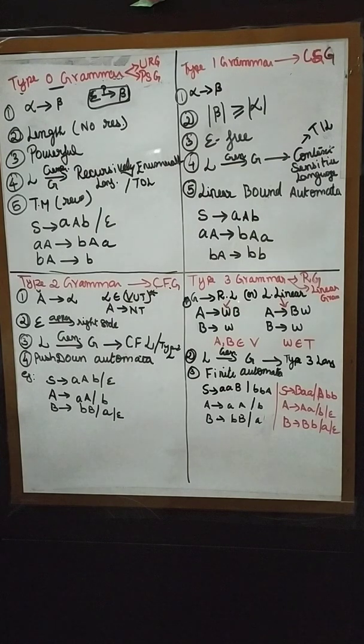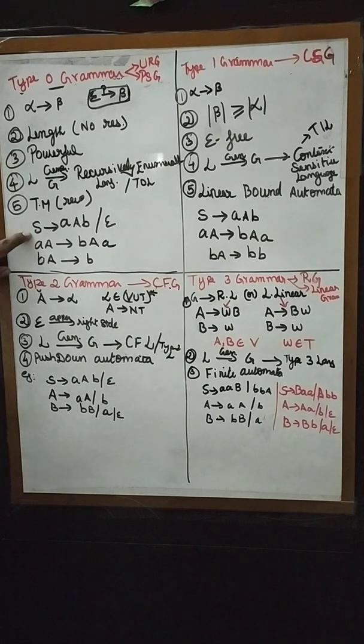From alpha, alpha will be replaced with beta, okay? So in the alpha, you cannot have the epsilon, and in the beta, you can have the epsilon. And then the length, both on the left hand side and right hand side, there is no restriction.